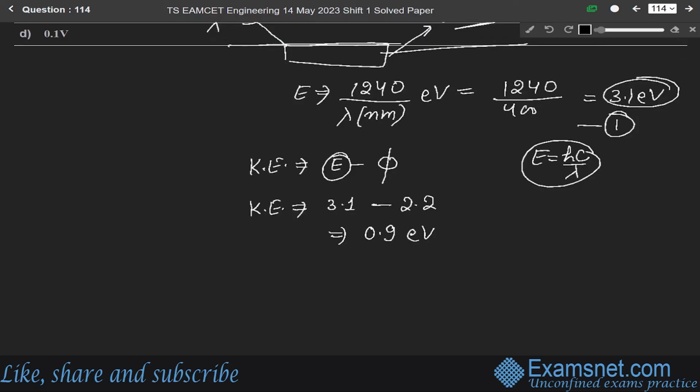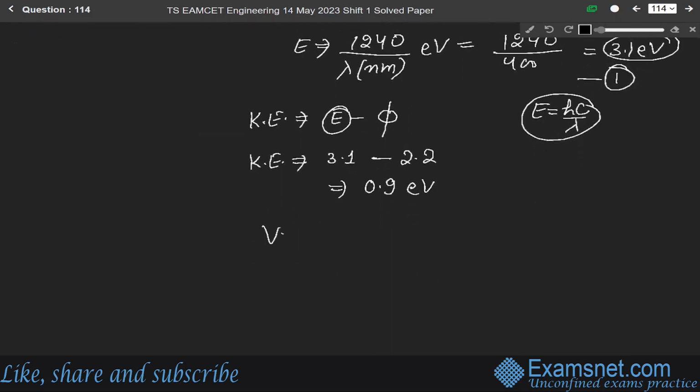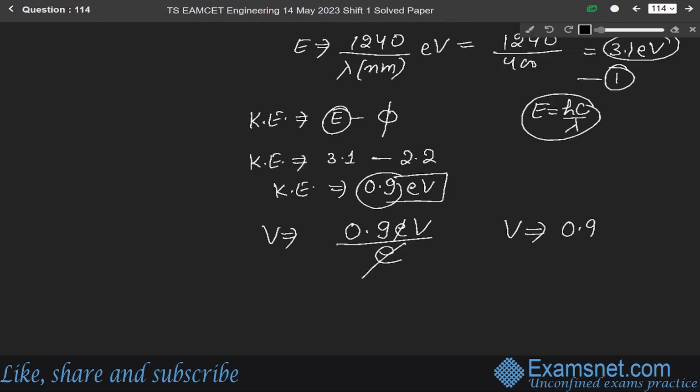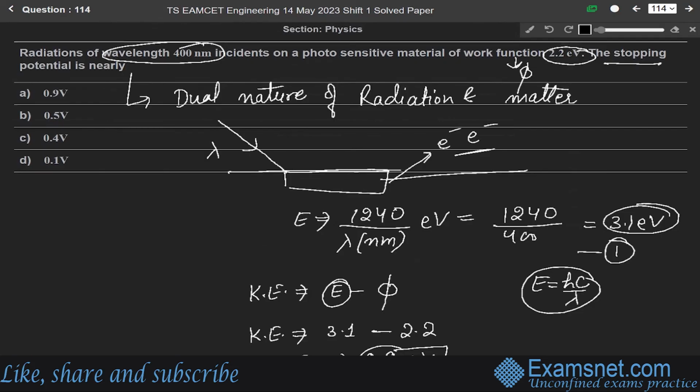So the stopping potential V: since the kinetic energy is 0.9 electron volt, the stopping potential will be 0.9 electron volt over E. So E cancels, and we get the stopping potential as 0.9 volt. This is our final answer. Among these 4 options, option A, that is 0.9, is the correct answer.